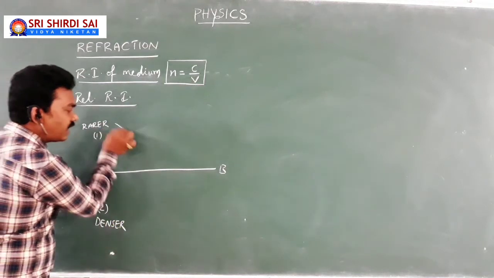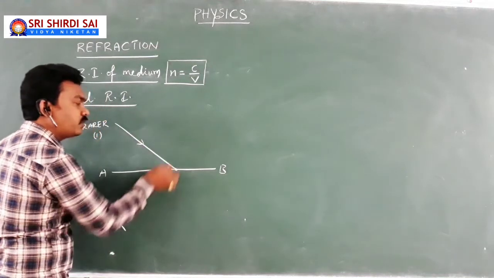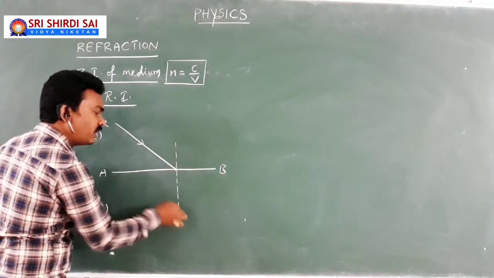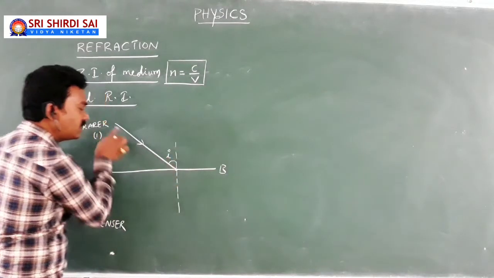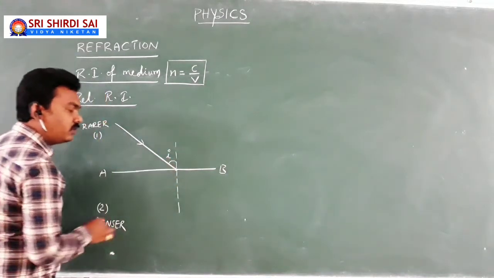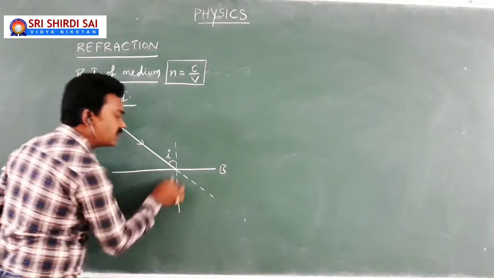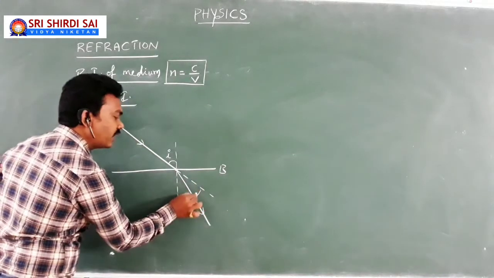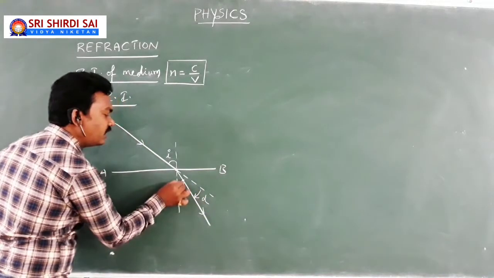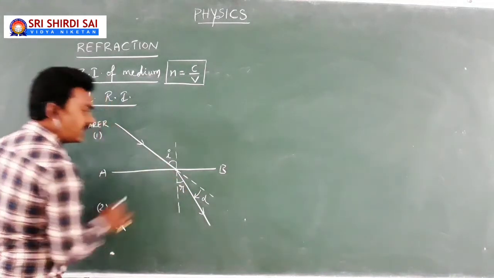Here there is a light ray striking the interface at this point, which is the point of incidence. Here is the normal at the point of incidence. Here is the angle of incidence. Of course, this is the incident light ray. As it is traveling from rarer medium to denser medium, it will bend towards the normal. Here is the angle of deviation, here is the angle of refraction, and this is the refracted light ray.